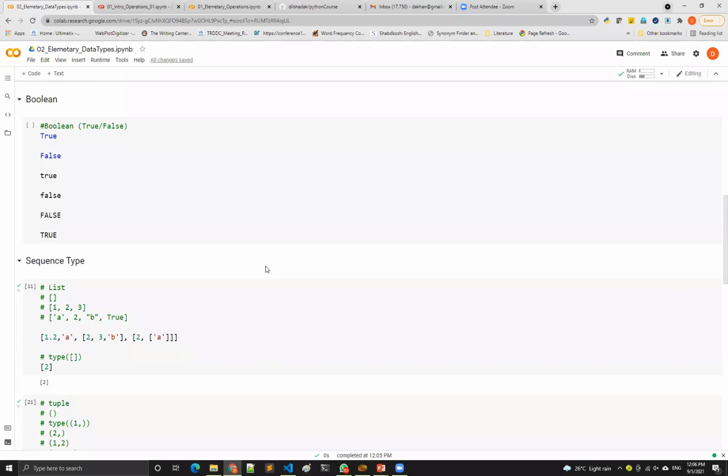Suppose in the case of a list, you have a list of items somewhere and you want to deal with that, and there is a variety of items. Something will be an object, something will be the rate of the object, something will be something else. So how do you provide that information to the computer so that you can do something on top of that? These data types are defined for that. The basic idea is that not everything, but most of the things from the real world, the user should be able to plug into the computer and work on top of that.